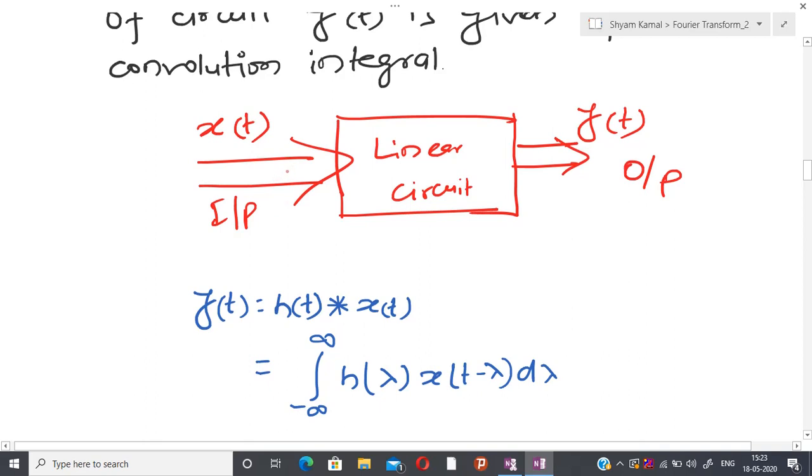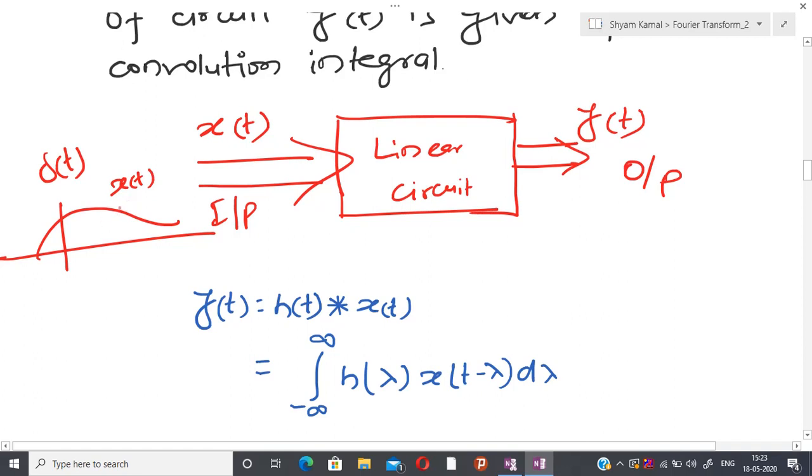Suppose I have to calculate the impulse response of something. Initially I have delta(t). Now I take x(t); suppose this is my x(t).